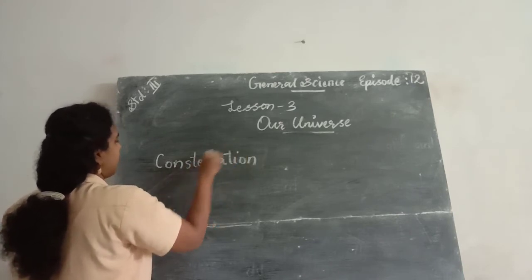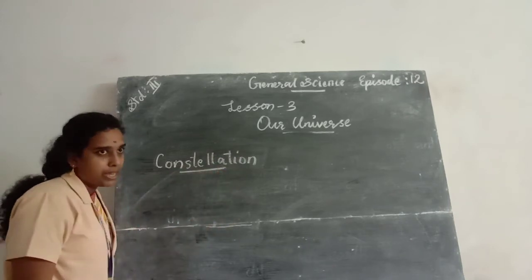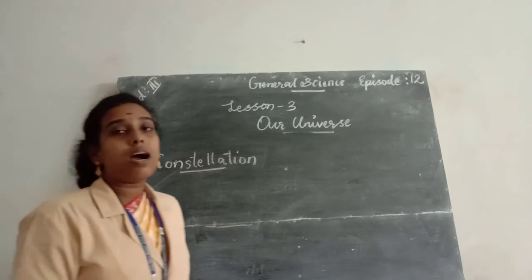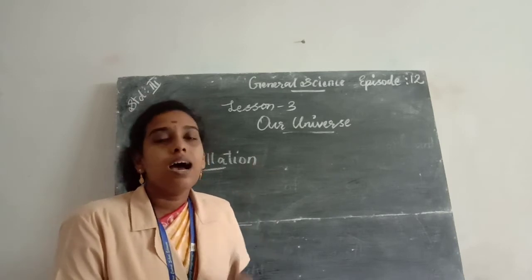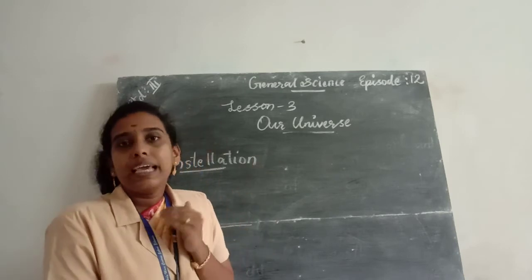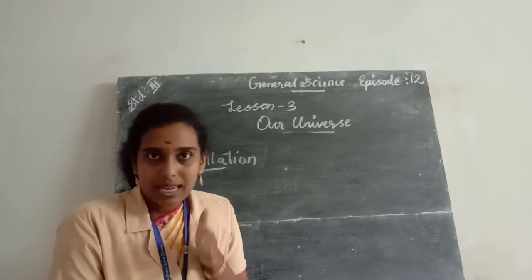Constellation means a group of stars arranged in a pattern.